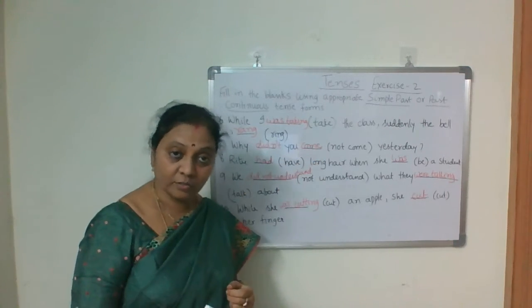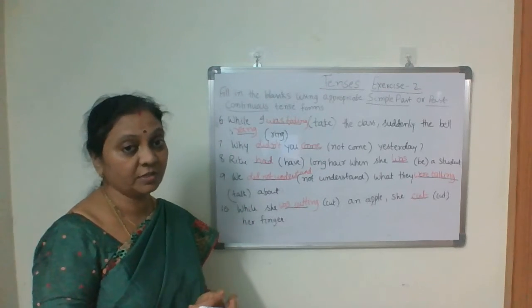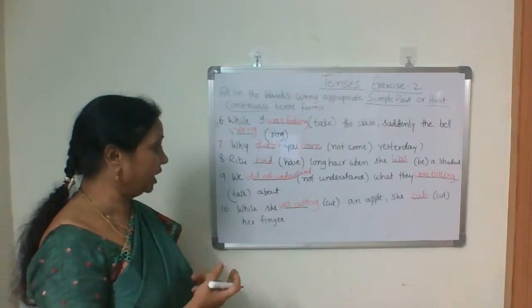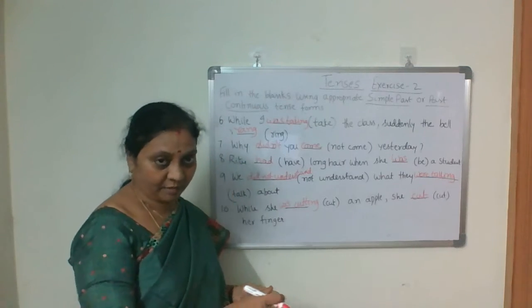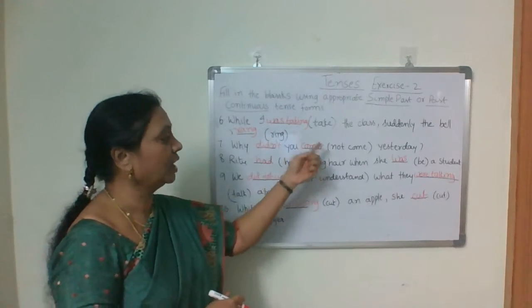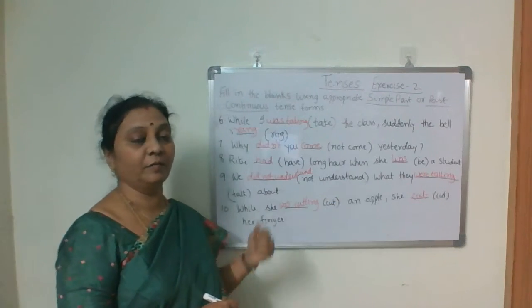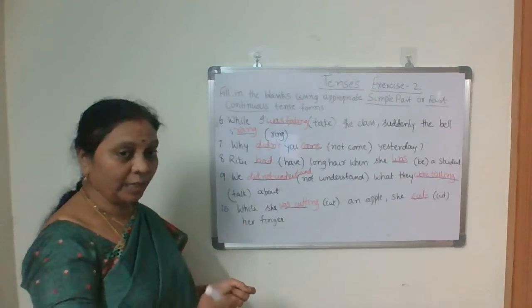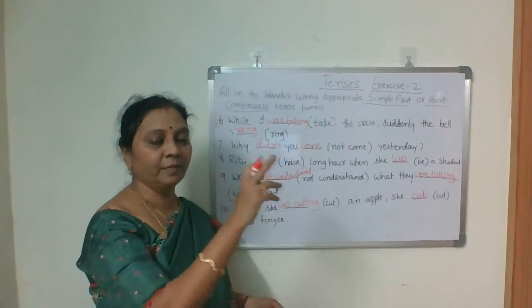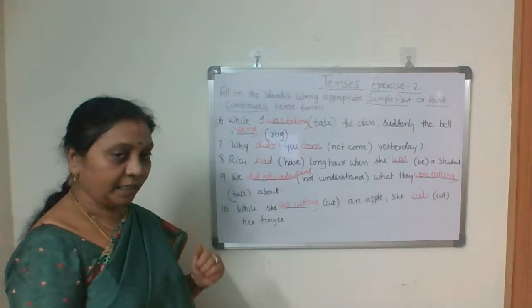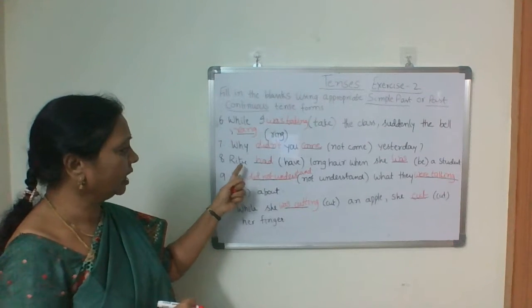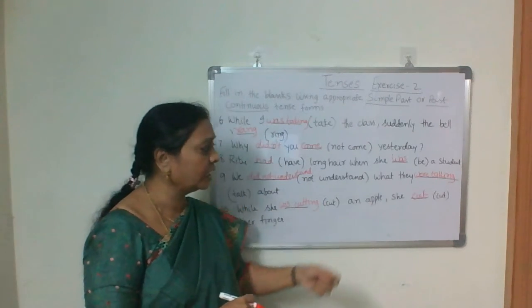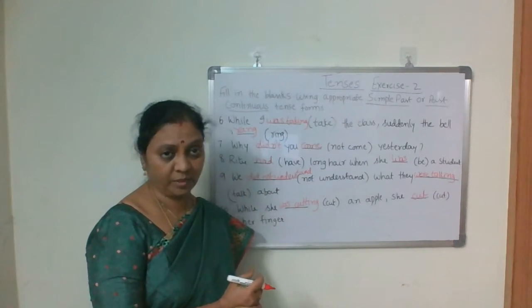But not also, negative sentence, negative question. We have to frame a negative and interrogative sentence. Then, why didn't you come yesterday? When you have to ask the question like this, why didn't you come yesterday? Negative, interrogative sentence.